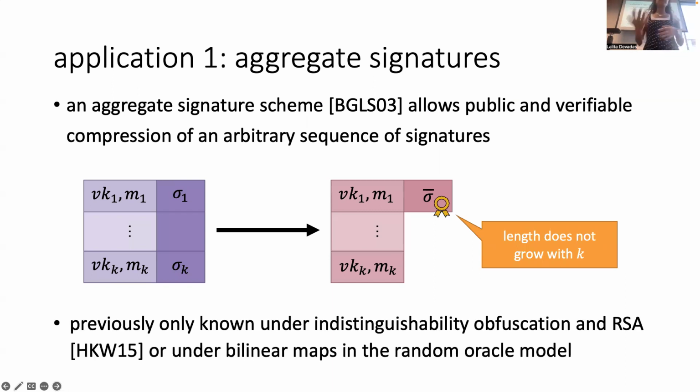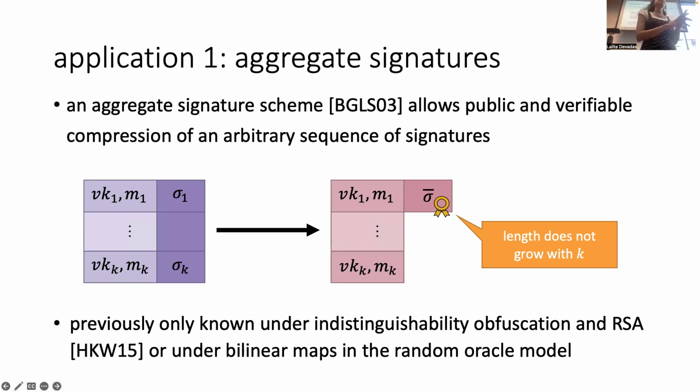Previously, there's one construction of aggregate signatures under IO and the RSA assumption, but all other ones use either bilinear maps or other non-standard knowledge assumptions in the random oracle model. And this is just for simple aggregate signatures, where you're just taking a set of regular signatures and aggregating them once into some aggregate signature sigma bar.